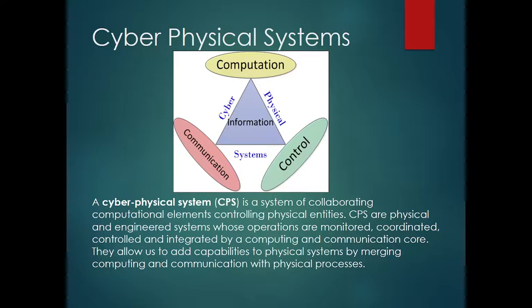This is about the cyber physical system. As we see, there is information in the middle of this diagram, and on the upper side there is computation, on the right side control, and on the left side communication. Let's see some deeper information about this diagram. A cyber physical system is a system of collaborating computational elements controlling physical entities. CPS are physical and engineered systems whose operations are monitored, coordinated, controlled, and integrated by a computing and communication core. They allow us to add capabilities to physical systems by merging computing and communication with physical processes.